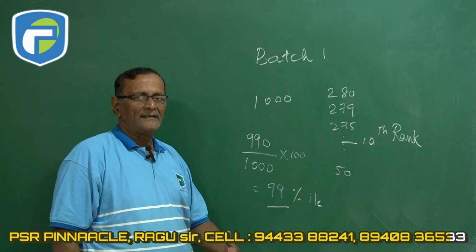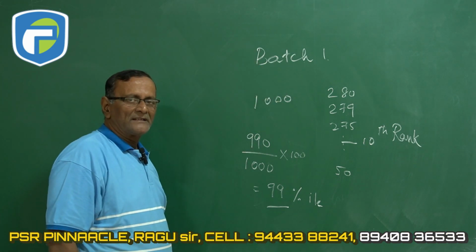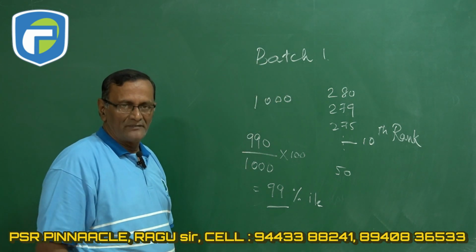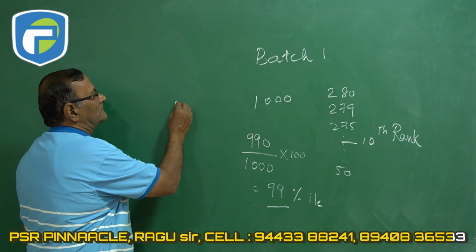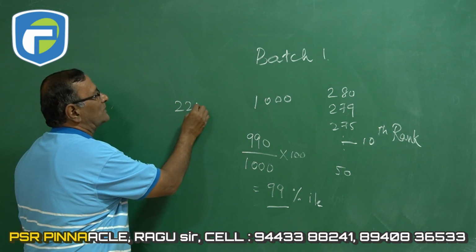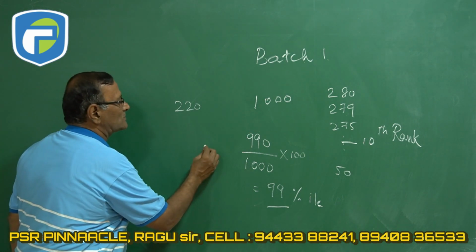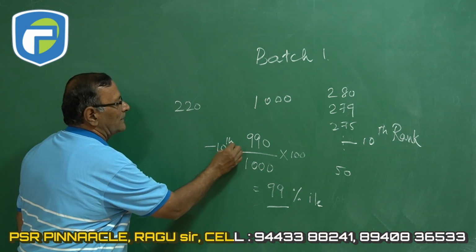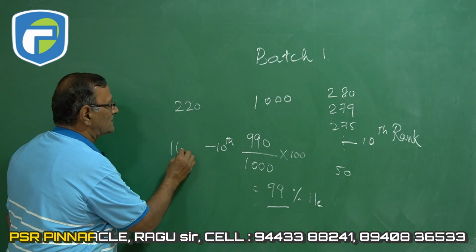When you understand based on this, you can easily understand that there may be another batch where suppose the paper is very difficult, right? So then the marks may vary. You may find even the top student getting 220 and the same 10th rank student may be in the mark, I'm just guessing, right, of 160.